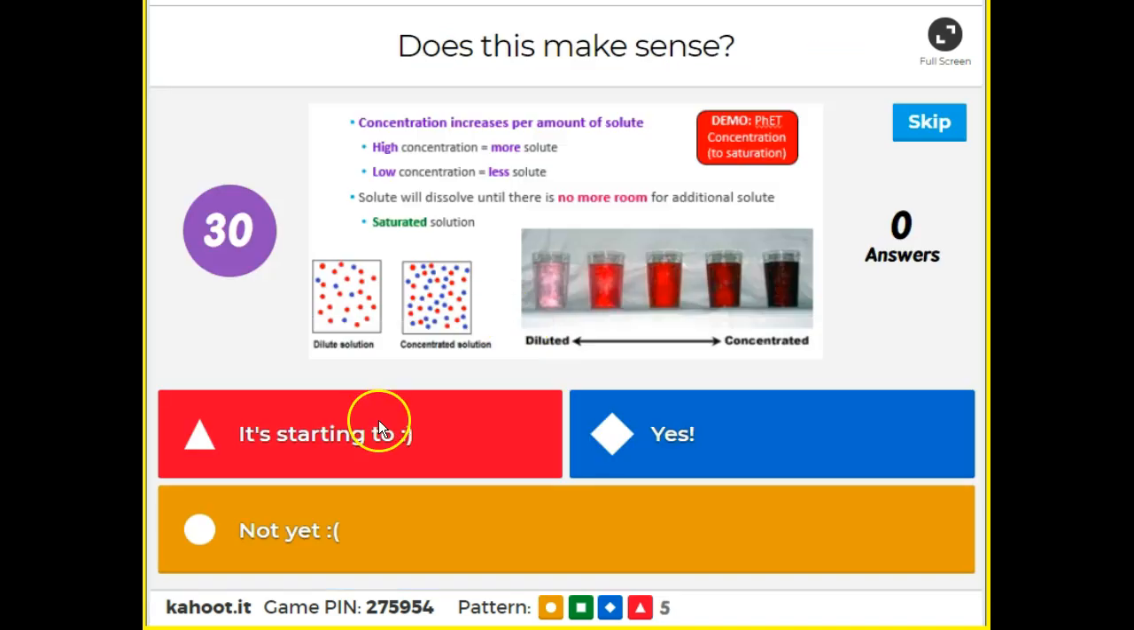All right, so concentration increases per amount of solute. So high concentration means more, less concentration means less. And solute will continue to dissolve until there's no more room, which is called a saturated solution. All right, here we go. Let me know if that makes sense.